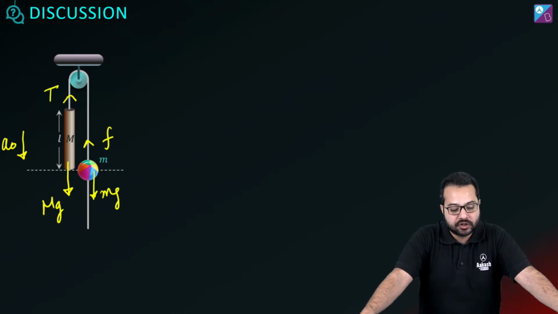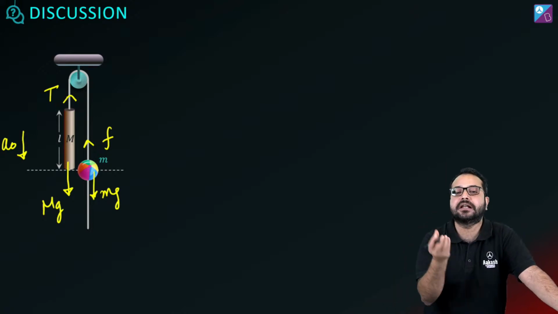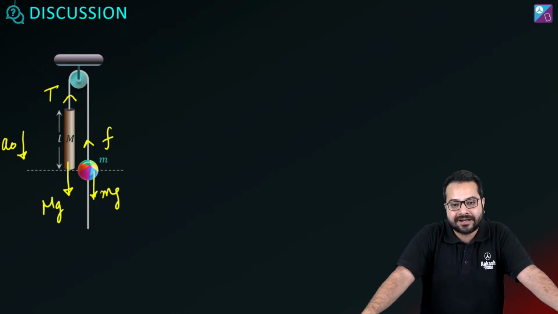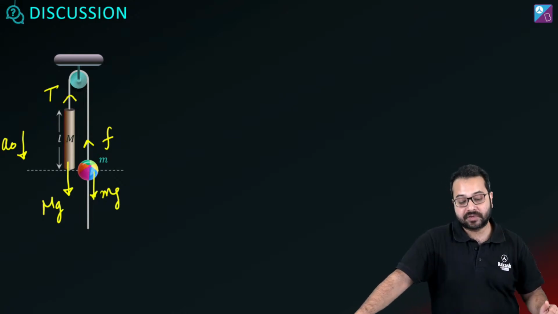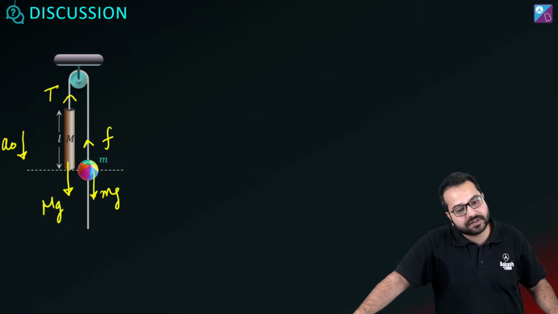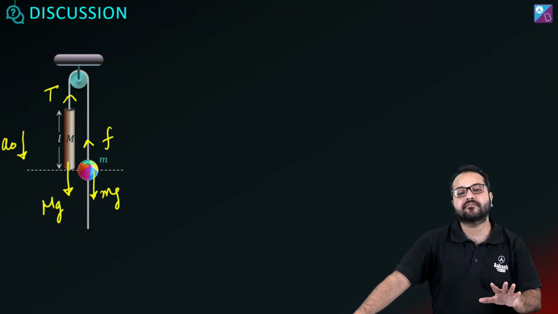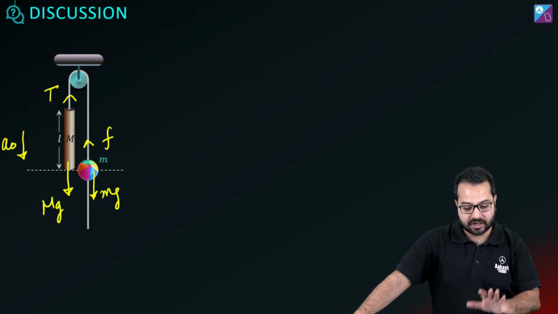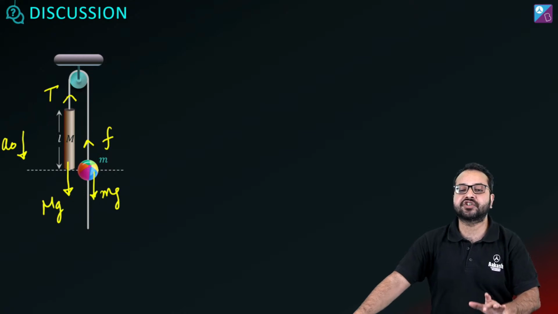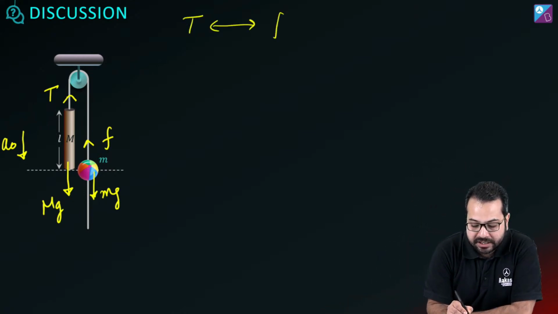So there is going to be a friction on small m, because it is going to slide down on the wire or the thread. So there is going to be a friction upwards, and then there is going to be a tension on capital M. Do you agree with this also? We are still in the ground frame. We are just talking about the real forces. Now can you tell me what is the relationship between T and F?